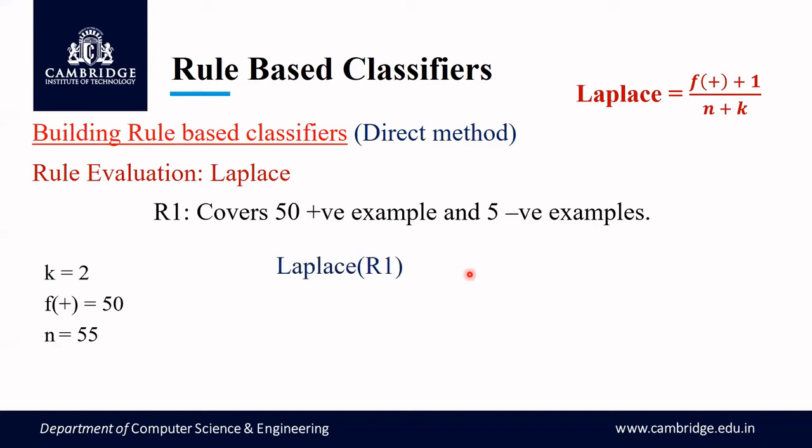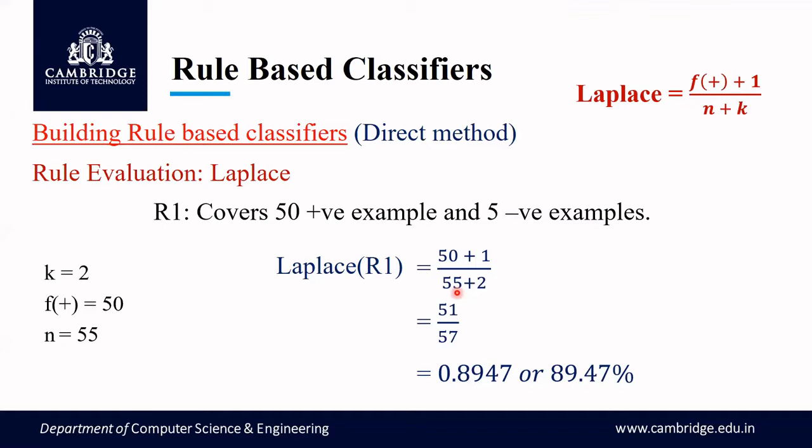Now apply the formula. Laplace of R1 will be 50 plus 1 divided by 55 plus 2, which gives a value of 0.8947, or 89.47%. So this is the Laplace value for rule 1.